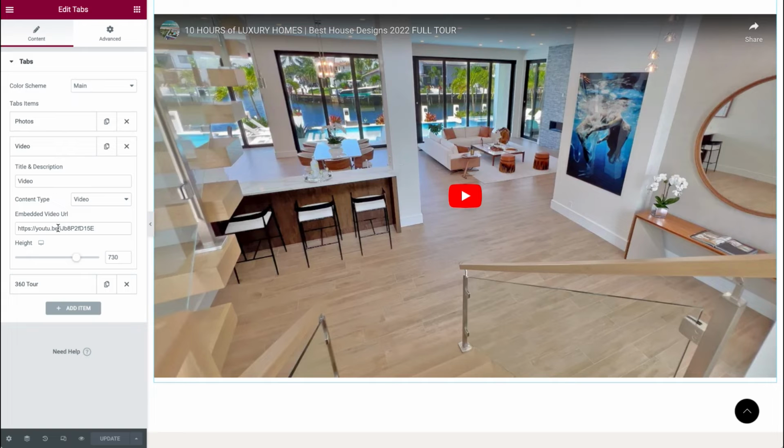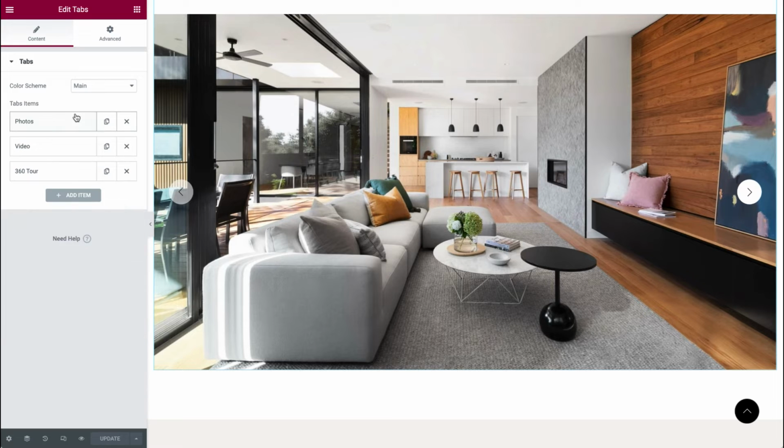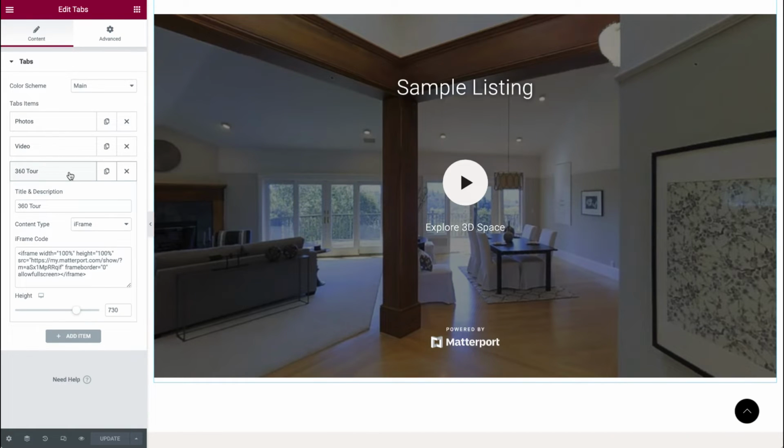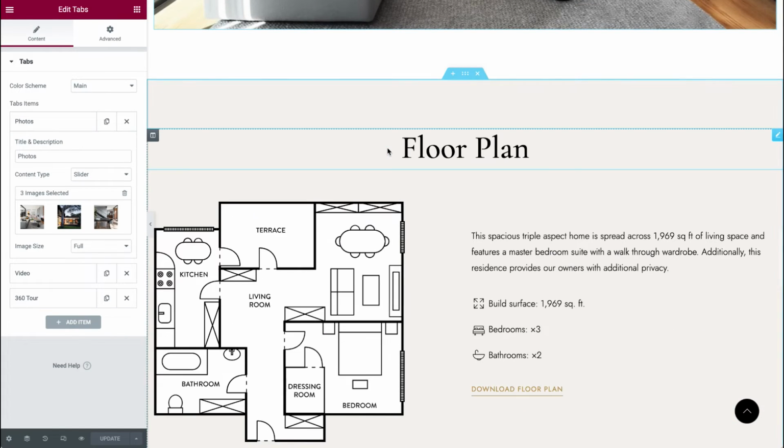For video, you can provide a YouTube link, for example, and you can choose here whether you want to use a video, iframe, or floor plan. You can change that. And for photos as well, you can choose whether you want to show a slider or any other block. And you can also upload a 360 tour, and just make your changes here and click on the update button. That will be applied to your website.